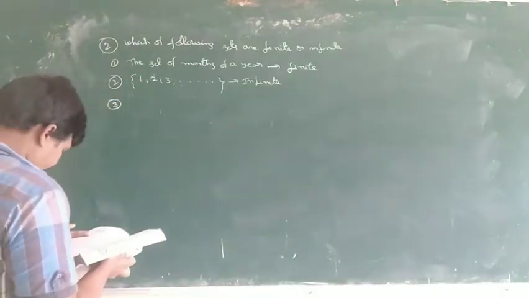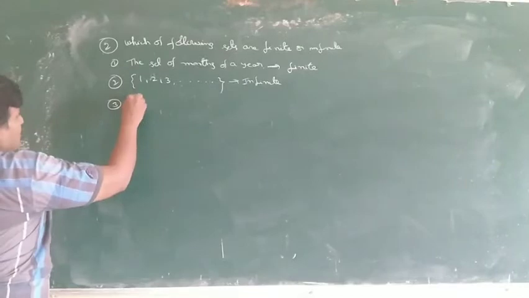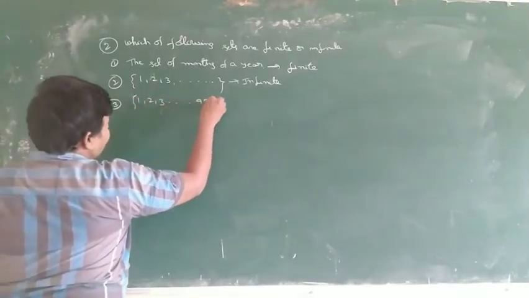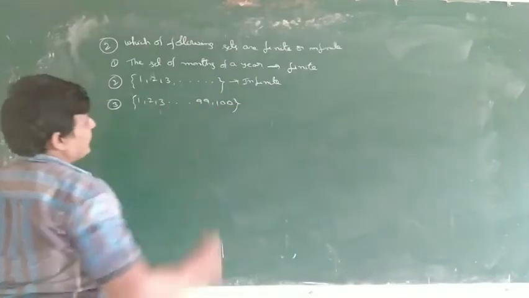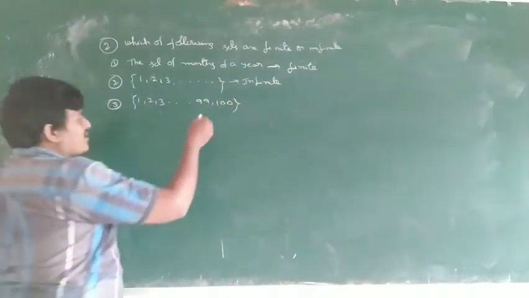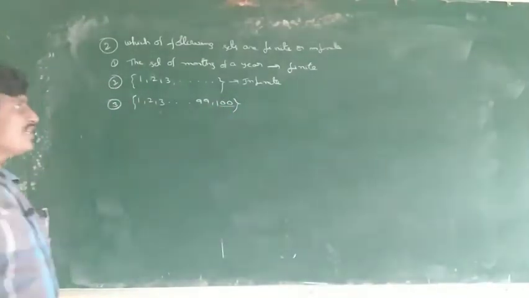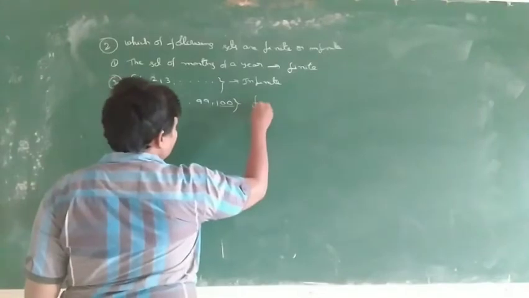Next one, 1, 2, 3 and so on up to 99, 100 is a finite set because the last number is 100. So this is finite.